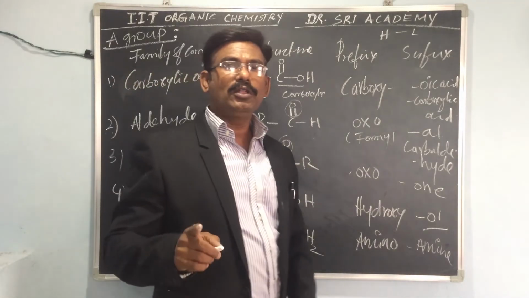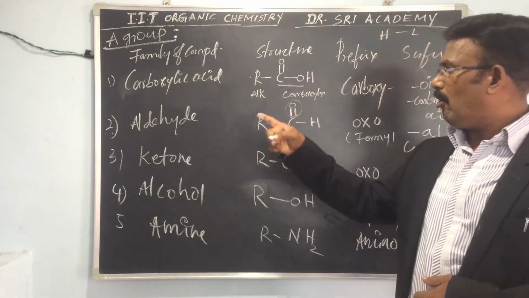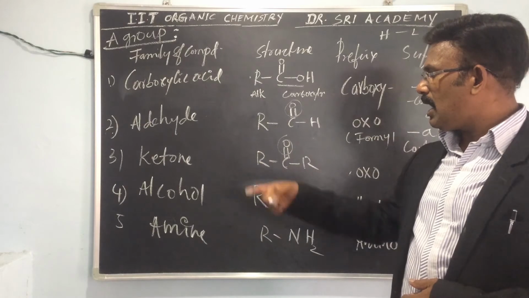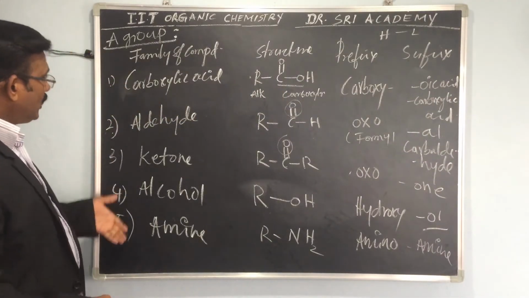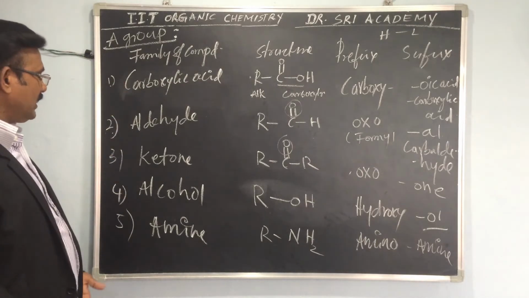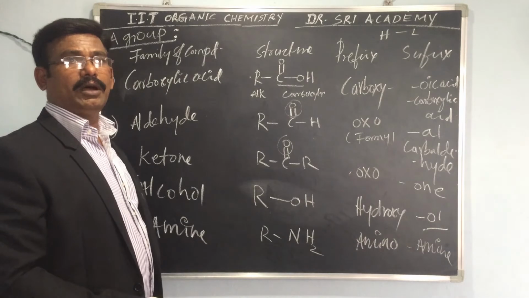The first, group A, is carboxylic acid, aldehyde, ketone, alcohol, amine. These are very important, and ordered from higher to lower. Please note down.